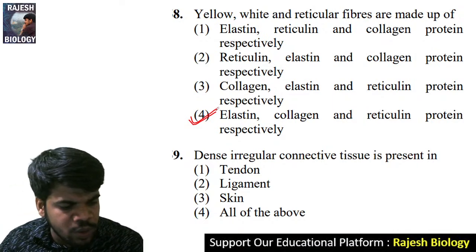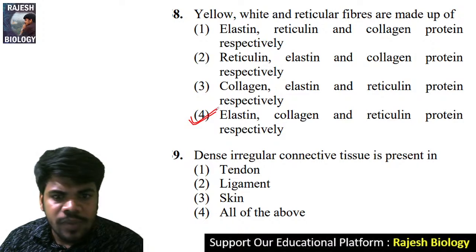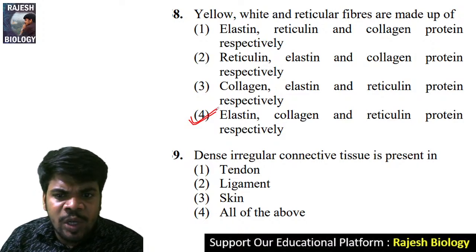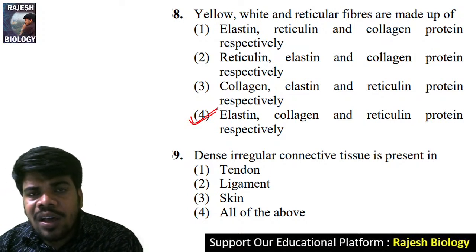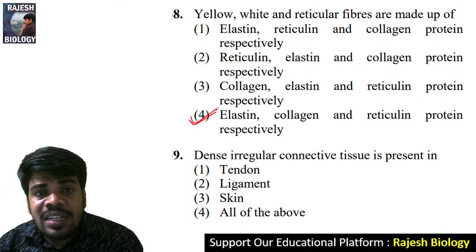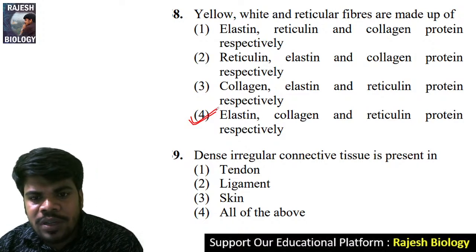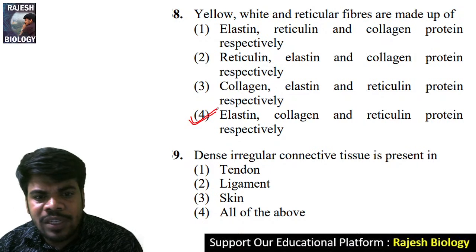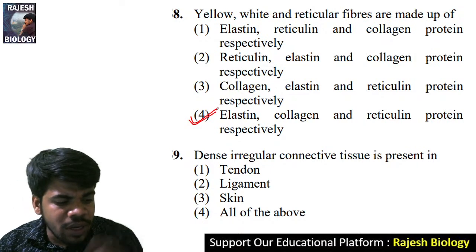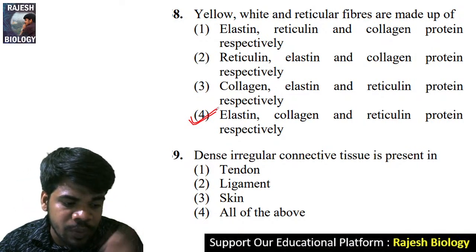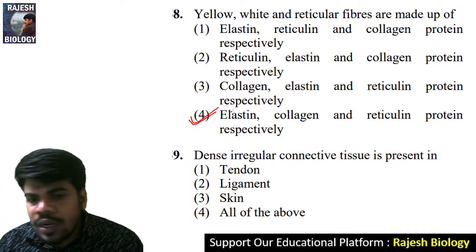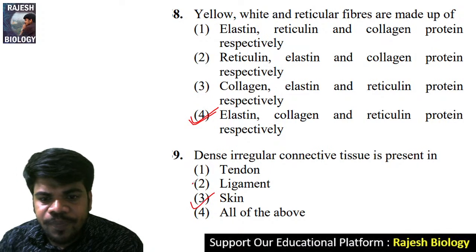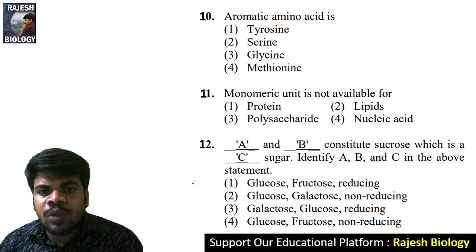Very good. Come to the ninth question. Dense irregular connective tissue is present in, tendon and ligament are a type of dense regular connective tissue. Dense regular connective tissue examples are tendon and ligament. Irregular dense connective tissue you can observe in the skin, as Chandrika and Divyashri said. Now come to the 10th question.